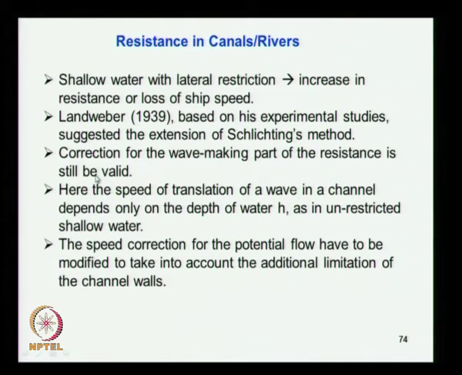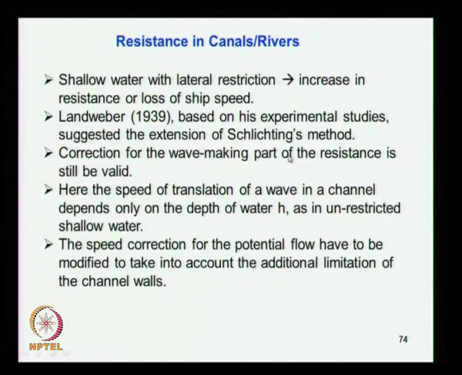That means the same wave resistance is applicable at a lower speed in shallow water, which obviously implies that the wave size increases at the same speed as in deep water. So that is what is done here.